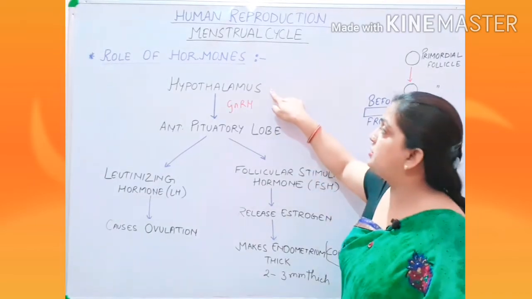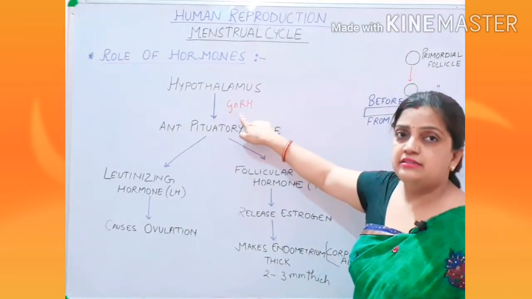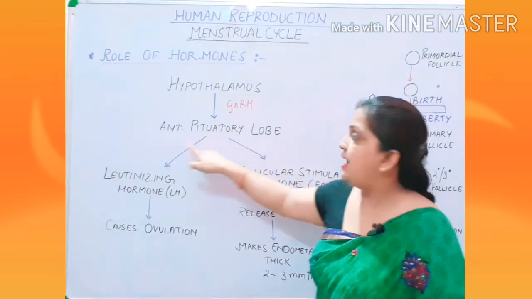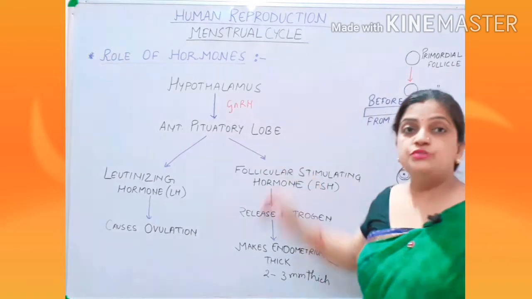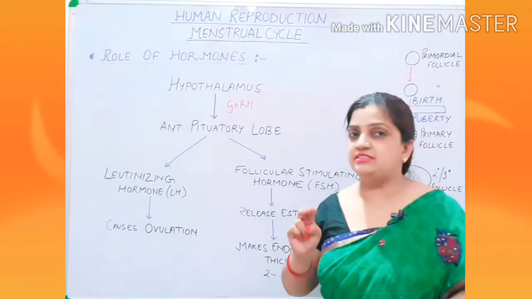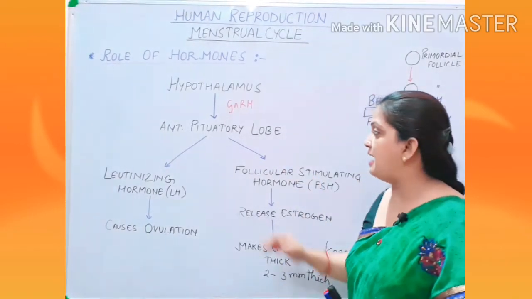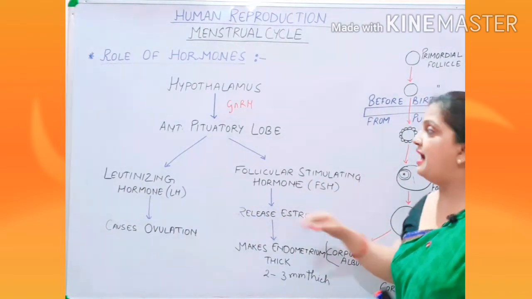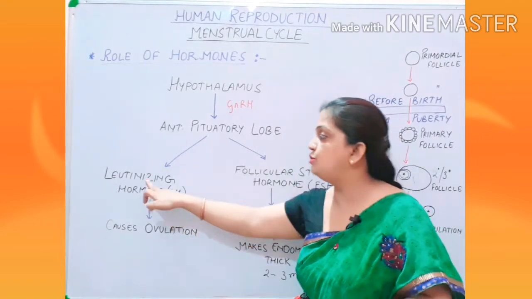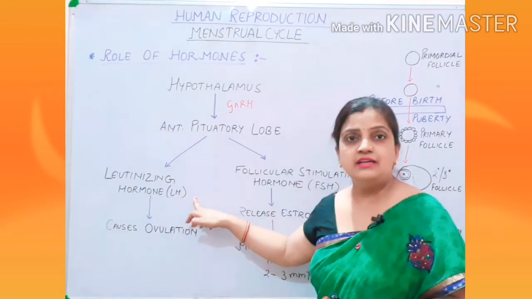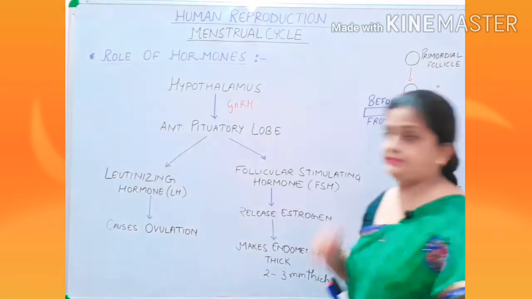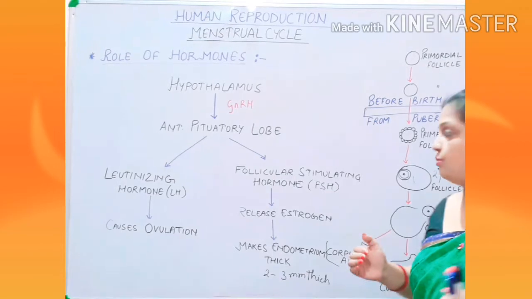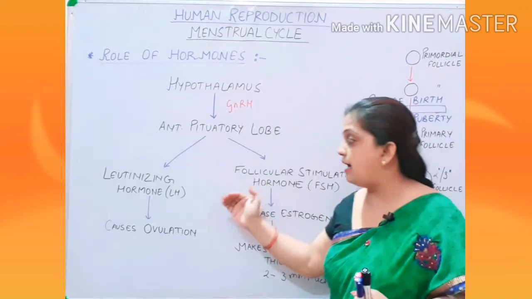So hypothalamus, by secreting gonadotropin releasing hormone, commands the anterior pituitary lobe to secrete two different types of hormones called follicle stimulating hormone, FSH, and then your second hormone, luteinizing hormone, that is your LH. Then what is the role of these hormones? What is the role of FSH and LH?